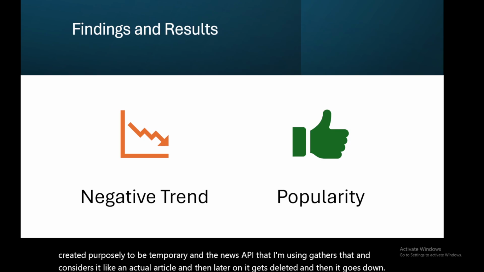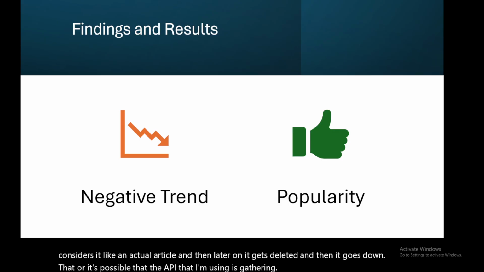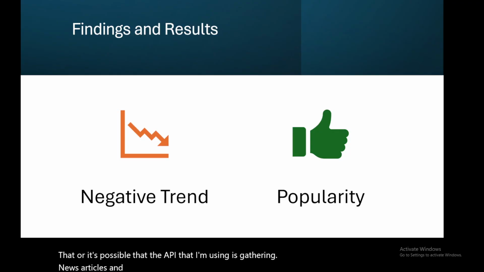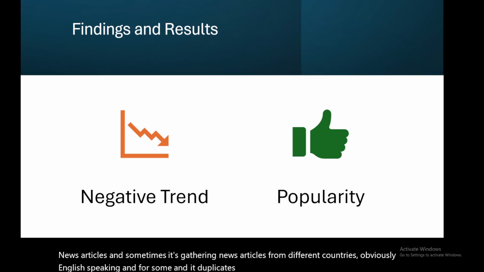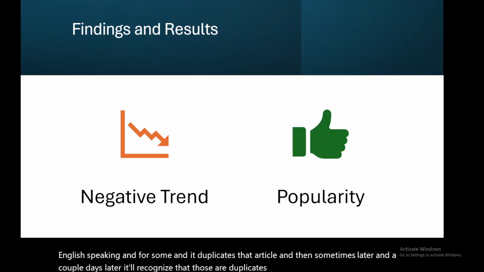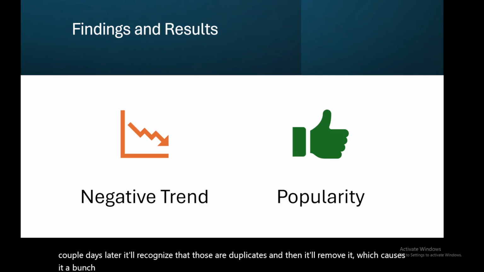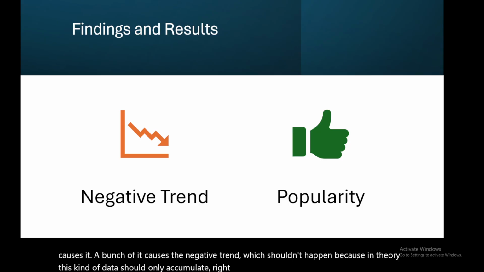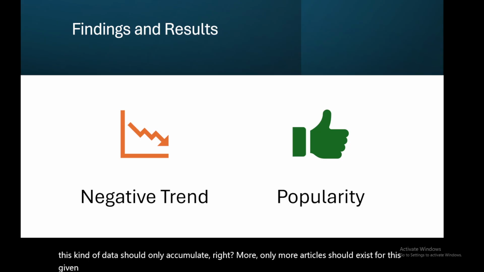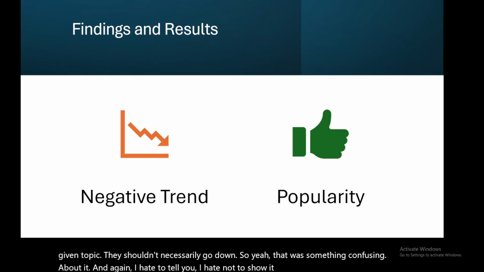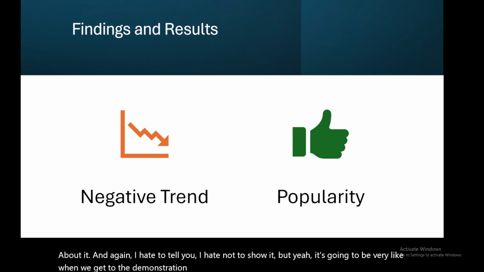That, or it's possible that the API that I'm using is gathering news articles from different countries, obviously English speaking, and it duplicates that article, and then a couple days later it'll recognize that those are duplicates and remove them, which causes the negative trend. That shouldn't happen, because in theory this kind of data should only accumulate, right? Only more articles should exist for this given topic. They shouldn't go down. So that was something confusing about it. And again, I hate to not show it, but when we get to the demonstration, you'll see all that clearly.